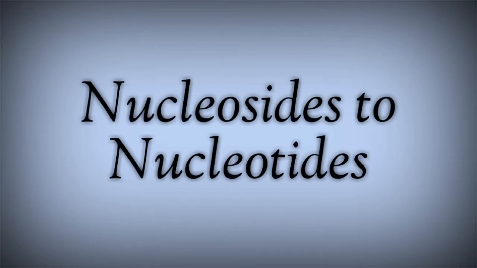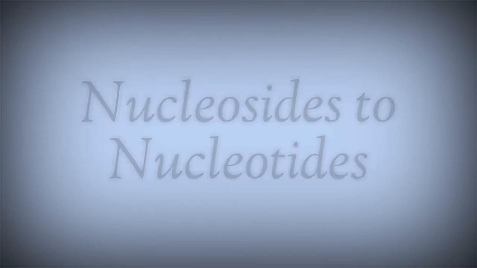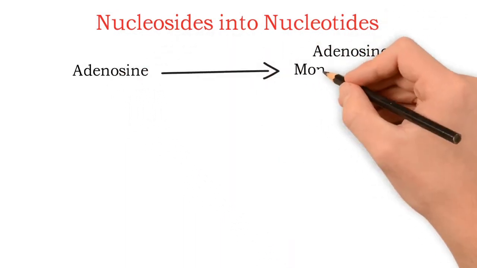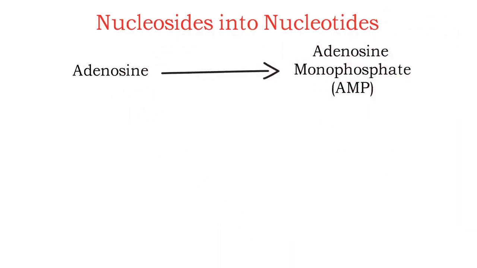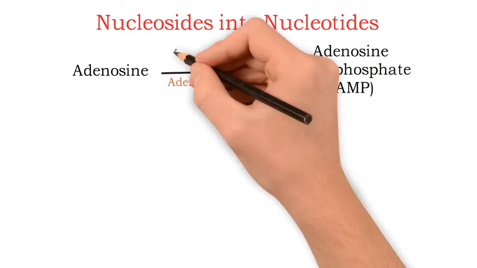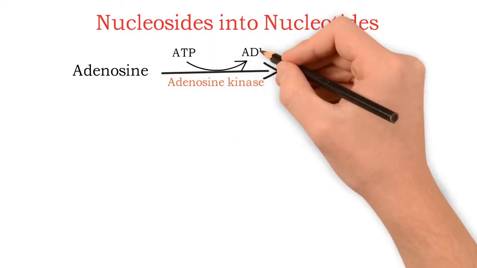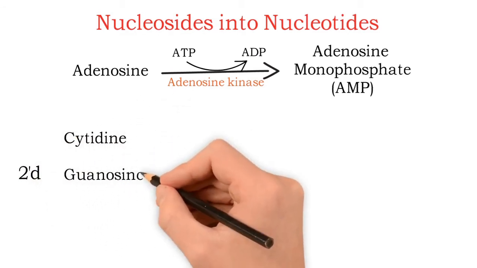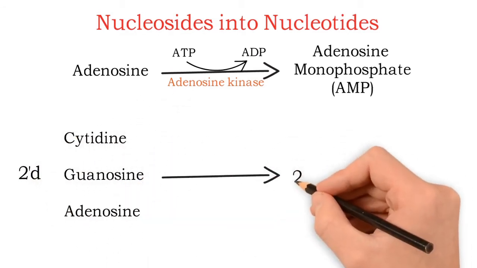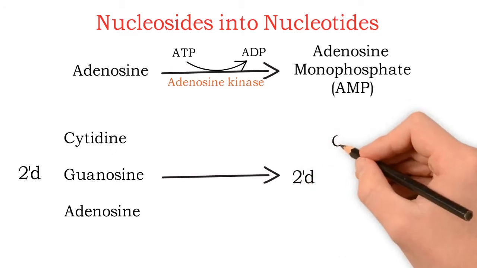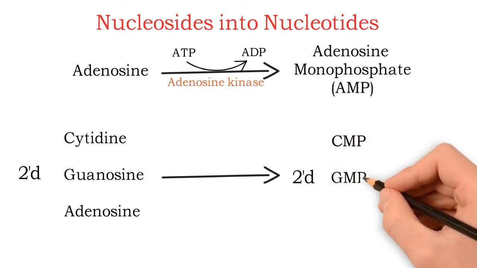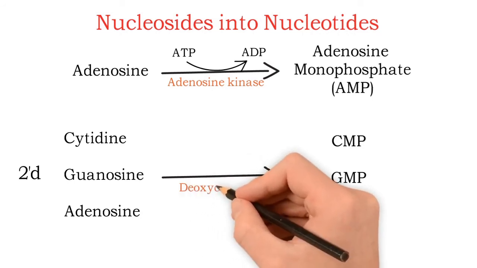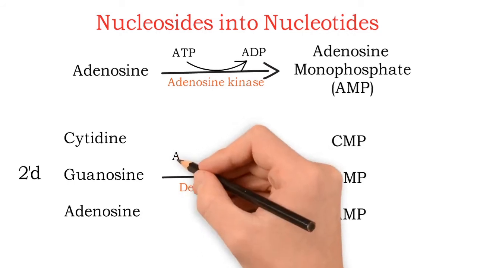Now we'll see nucleosides to nucleotides. Adenosine will be converted to adenosine monophosphate, AMP, by adenosine kinase with the help of ATP. 2-deoxycytidine, guanosine and adenosine will be converted to 2-deoxy CMP, GMP and AMP respectively by deoxycytidine kinase with the help of ATP.